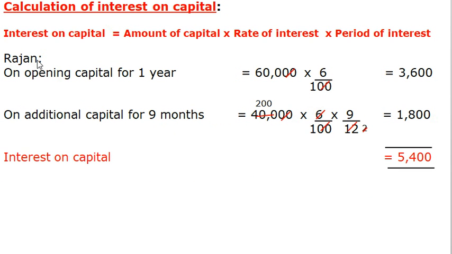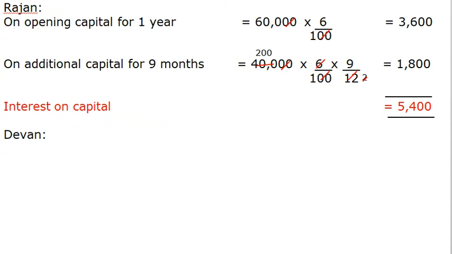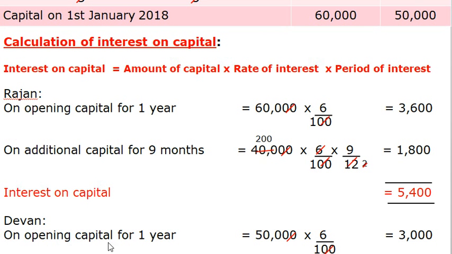For interest on Rajan's capital, we have to add opening capital for 1 year and additional capital for 9 months. That is 3600 plus 1800, which gives you rupees 5400. So the amount of Rajan's interest on capital is rupees 5400. Now we are going to calculate Devan's interest on capital. On opening capital for 1 year, amount of capital of Devan is rupees 50,000 and rate of interest is 6%, that is 6 by 100. 0 gets cancelled. 500 into 6 is rupees 3000.